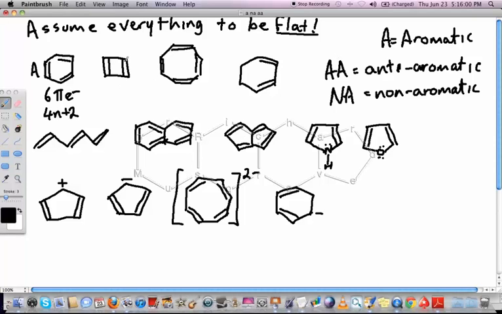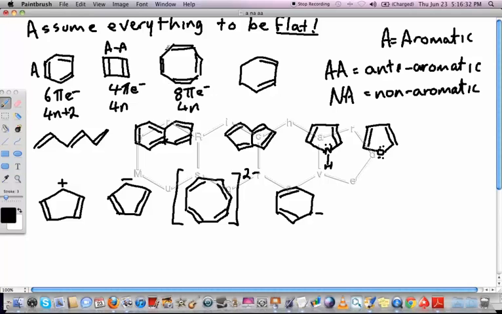This one is cyclic. It's got alternating double bonds, so that's okay. It's flat, and it has 2, 4, that's 4 pi electrons. Now this fits the 4n electrons, where n is 1, so this one is going to be anti-aromatic. This one's got 2, 4, 6, 8 pi electrons. So that again fits the 4n, where n equals 2. And that means that this one will be anti-aromatic.